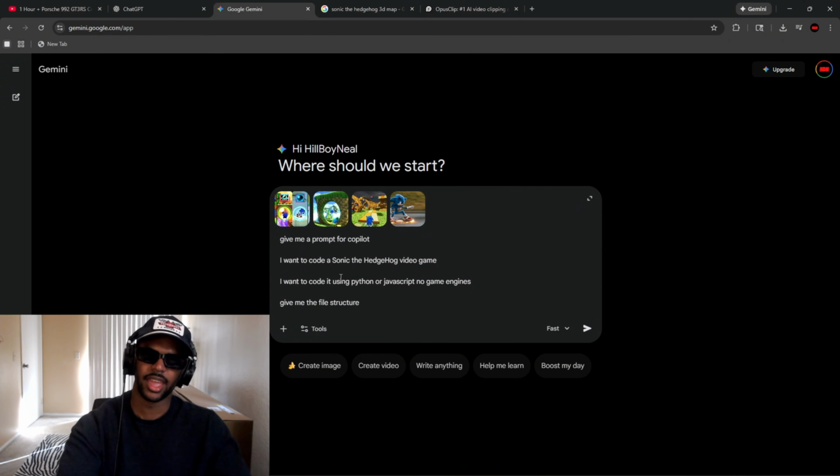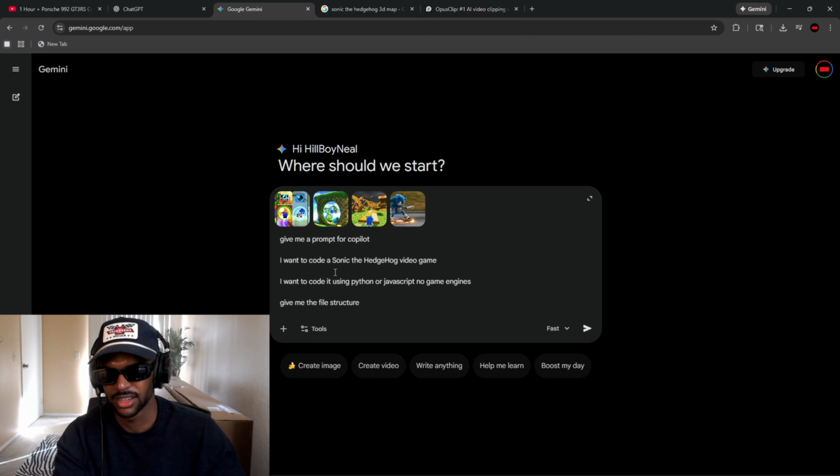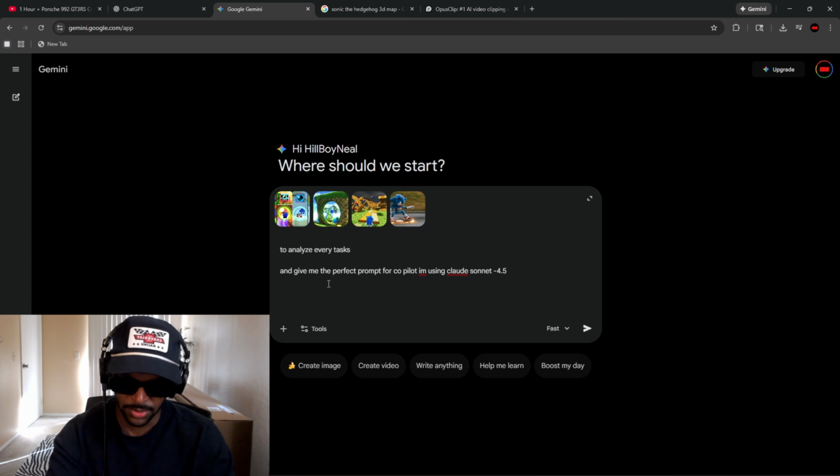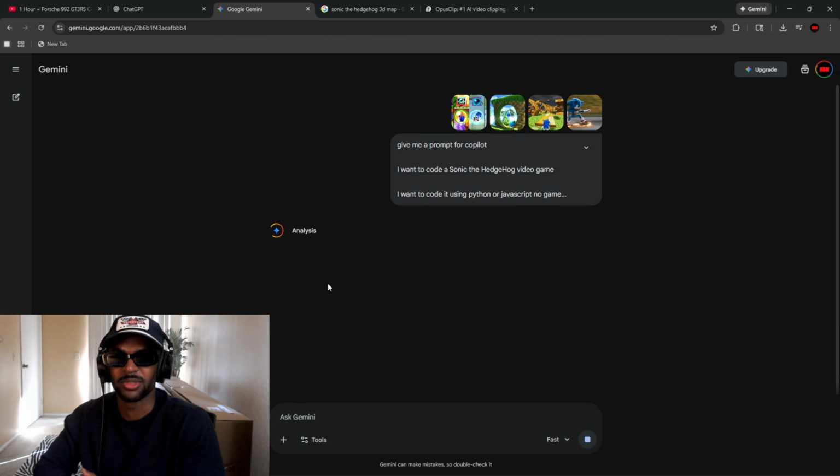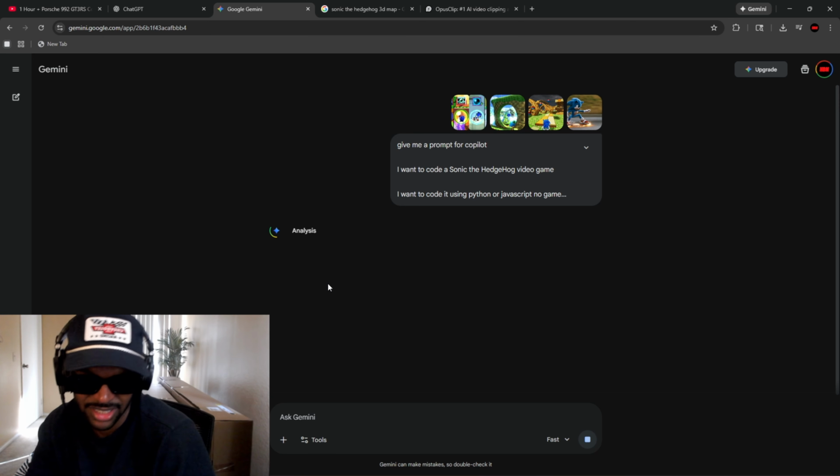We went ahead and inserted the same prompt we put with ChatGPT, but we're gonna see what Gemini creates for us. We put the photos in there as far as the styling, and let me just put in 3D game because I really want it to be 3D. So let's see what Gemini cooks up for us, y'all.